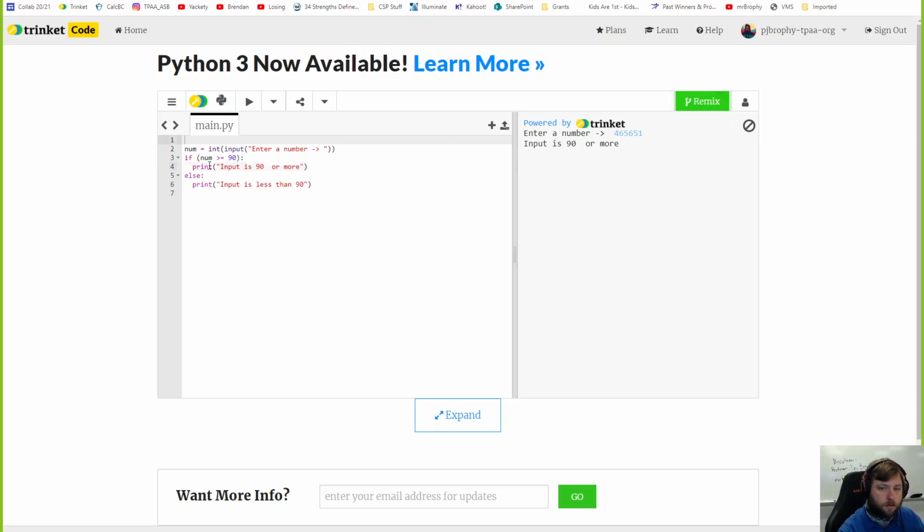So it's always going to do one or the other. The way this code works is when I enter 99, 99 is saved as num. It says if 99 is greater than 90, it prints out input is 90 or more. Here I'm going to spoil this, since PLTW might spoil it too.